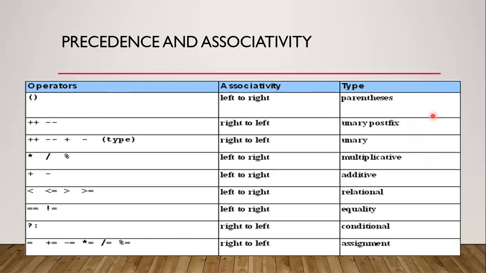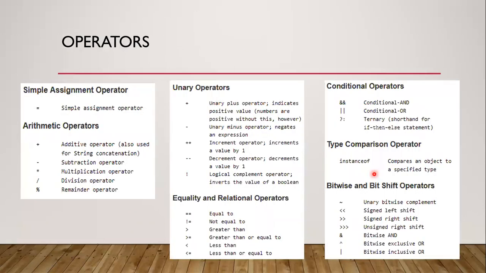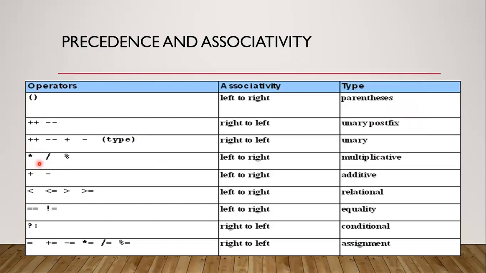If we have an expression with many plus, minus, multiplication, division, then we do the multiplication, division, remainder first. This has got the higher precedence. So the precedence is from top to bottom. This has got the highest precedence, then these operators, and then this is the type conversion. We have looked at the explicit type conversion in the previous slides. And then the multiplication, division, remainder, addition, comparison, ternary operator.